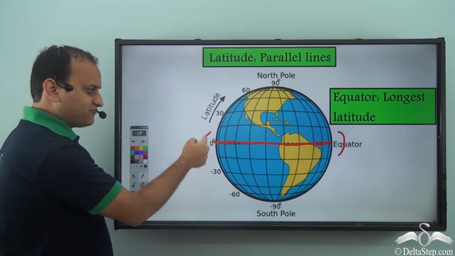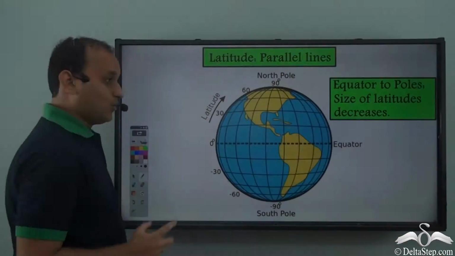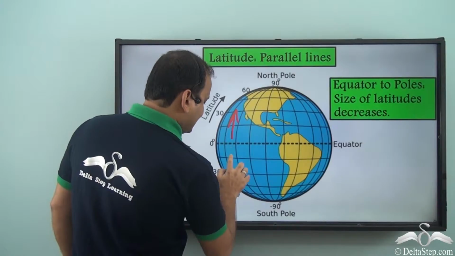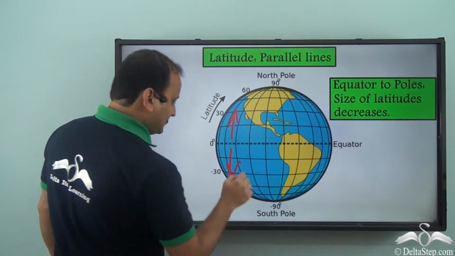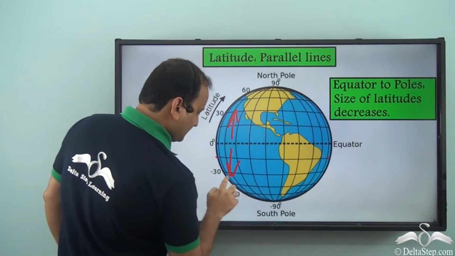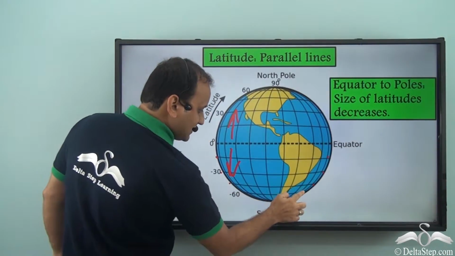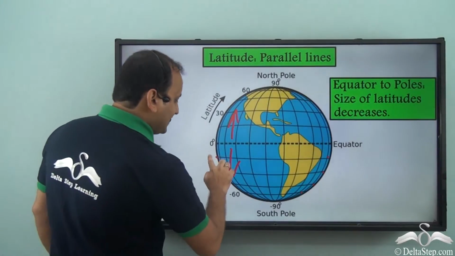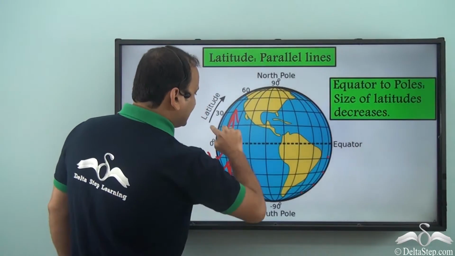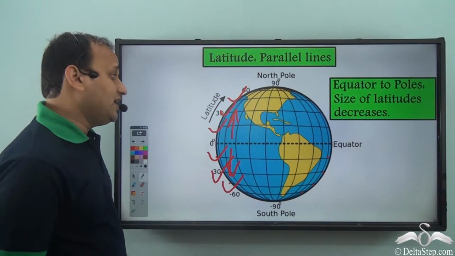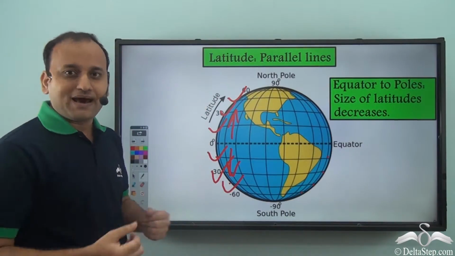And what happens if you move towards the poles? Well, if you move towards the poles, then you will notice that the width is decreasing as you move towards the poles, and as a result, the length of latitudes also decreases as you move towards the poles, which is an important property of the latitudes or the parallels.